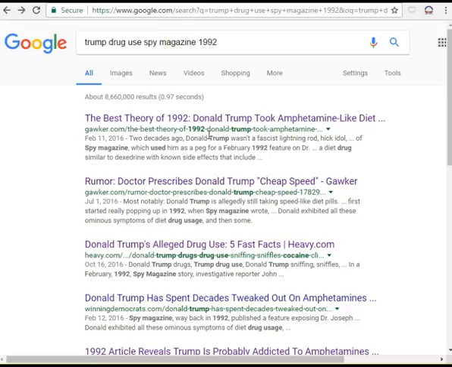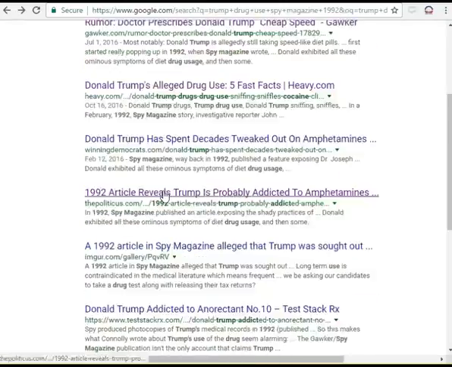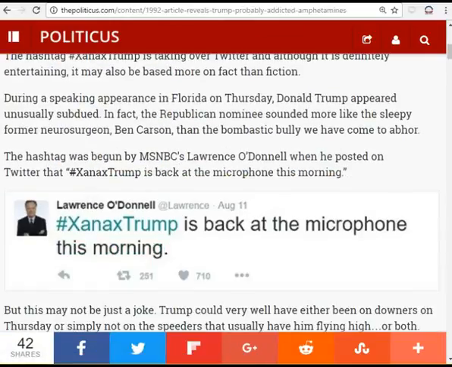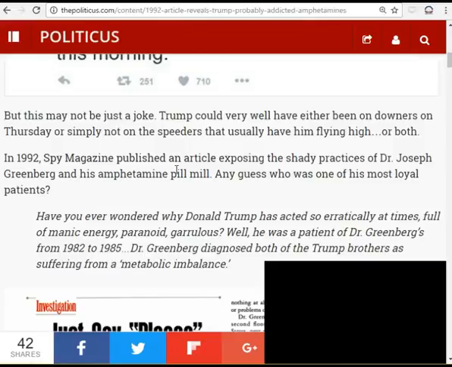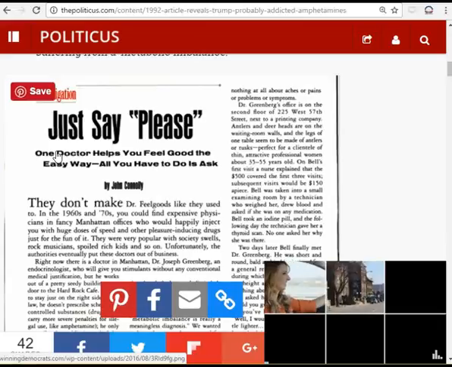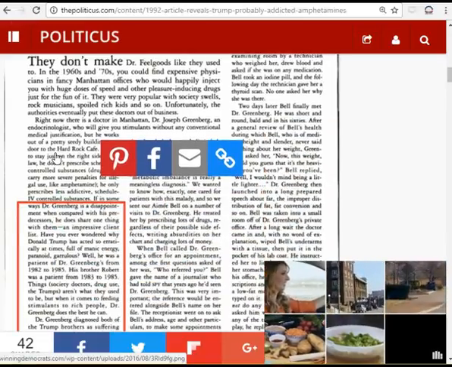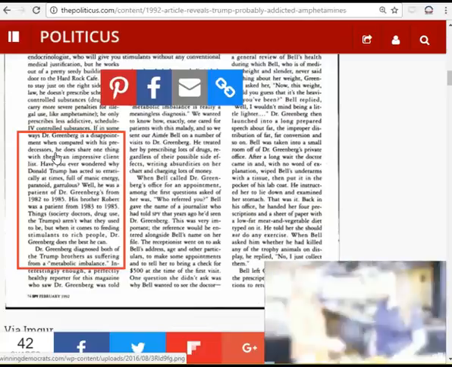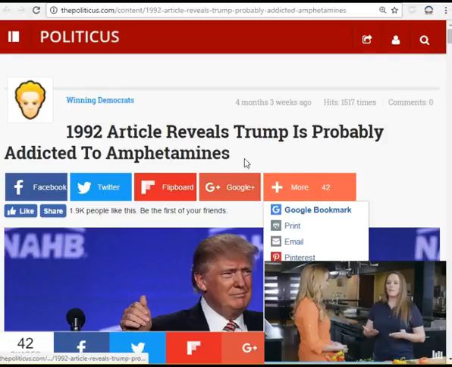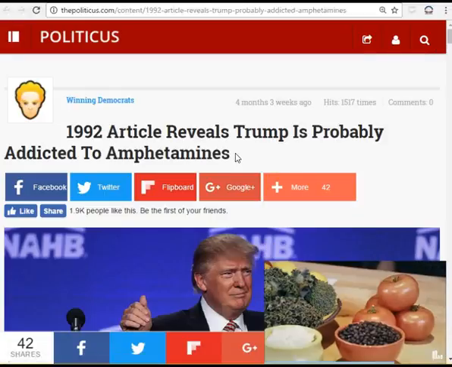Let's see if we can find that 1992 Spy magazine article. This Google search finds the same Gawker article that we were just looking at. But here at thepoliticus.com, which I know nothing about, at least not yet, I'm just looking to see if I can confirm. Okay, here's the quote. And oh, great, here is actually an image of the page from Spy magazine. So we've verified anyway that this is the actual quote reported in Spy magazine. Let's stick this article in the bucket as well.